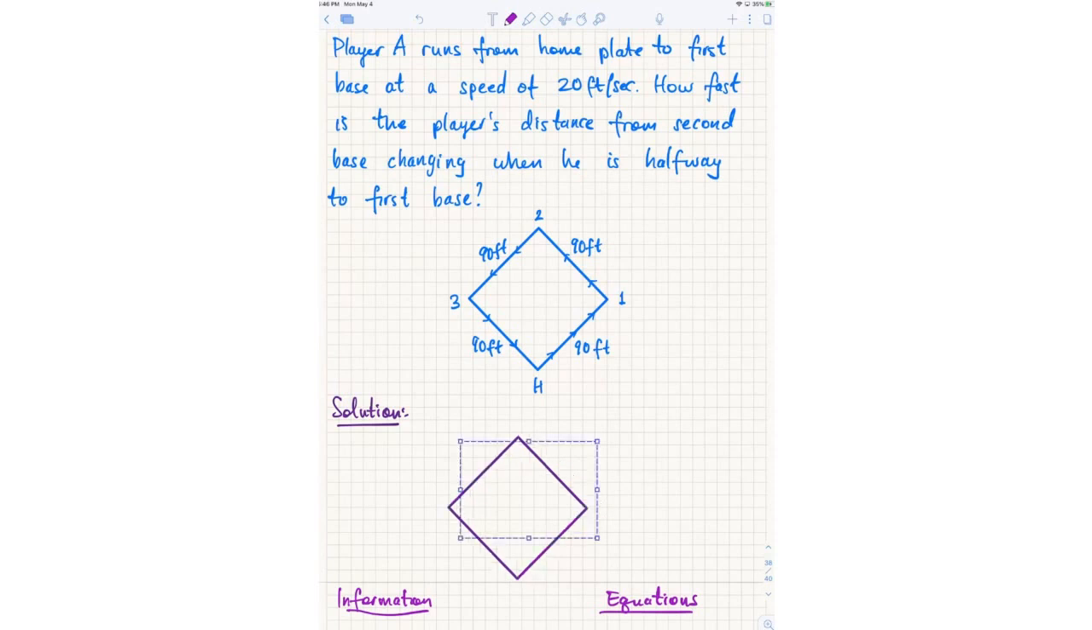So you need to put that player at an arbitrary position. I'm going to say that this player is just arbitrarily some point along the baseline from home plate to first base. So this distance here, that is what I'm going to call X, the distance that the player has already run from home plate to first base. So that I will call X.